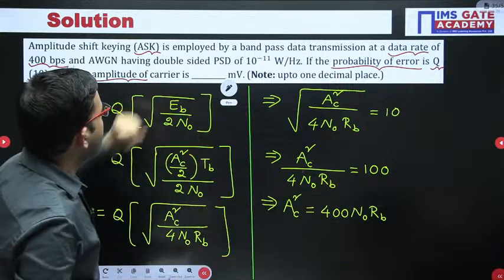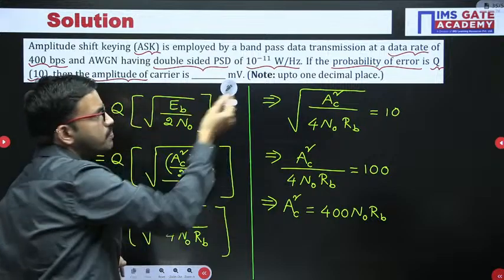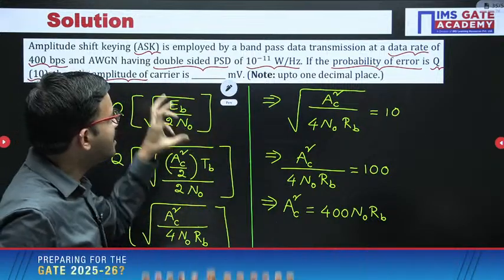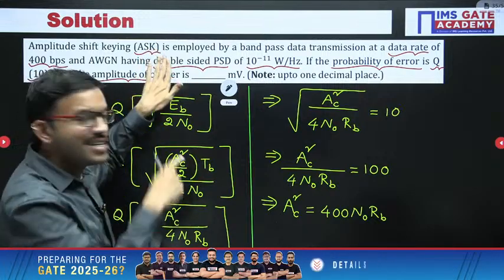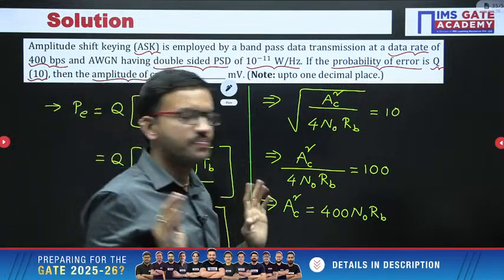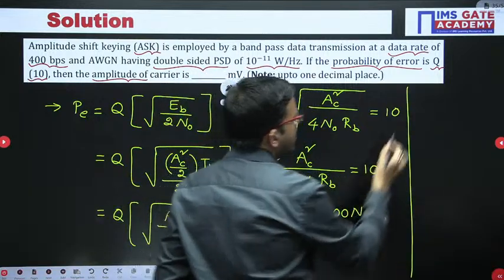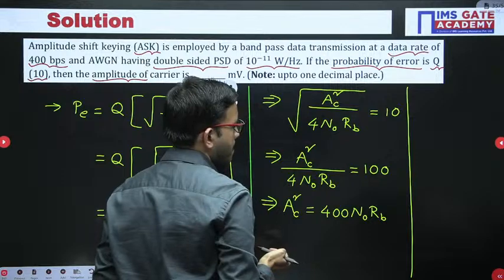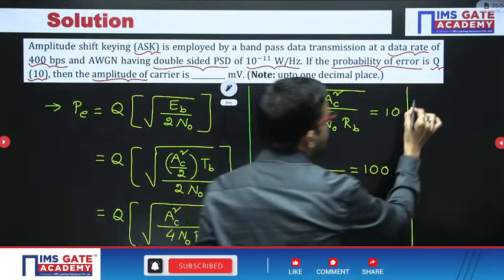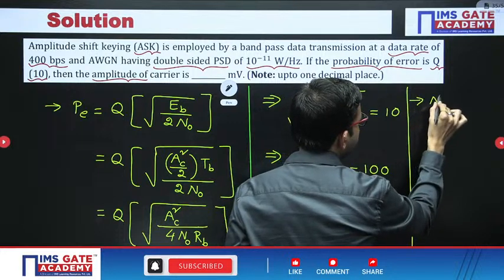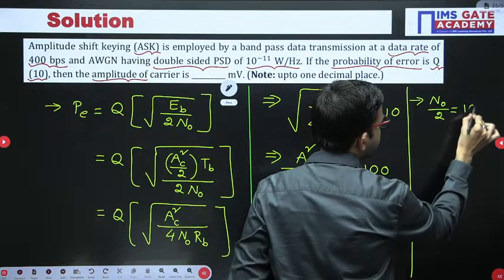Now, double-sided power spectral density. See, whenever in the question double-sided power spectral density is given, that means N naught by 2 they have given. Suppose if it is single-sided power spectral density, that means N naught, that's all. Just for reference I am mentioning here N naught by 2 given as 10 power minus 11.